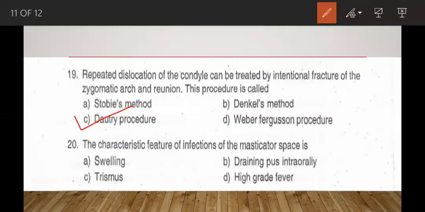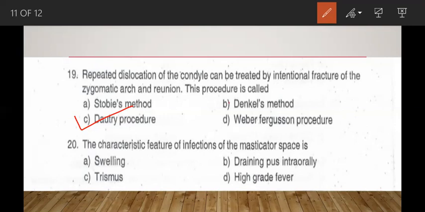So the Dautrey procedure: initially in 1933, Mayer described the downward displacement of the zygomatic arch, which acts by obstructing the path of the condylar translation movement. Afterwards, Dautrey modified this technique, in which a greenstick fracture was performed at the zygomaticotemporal suture and the anterior segment displaced downward and inward to stop the forward and upward movement of the condylar head. So it is restricted to younger patients only, that is, it cannot be performed in elderly patients. Moving to the next question.